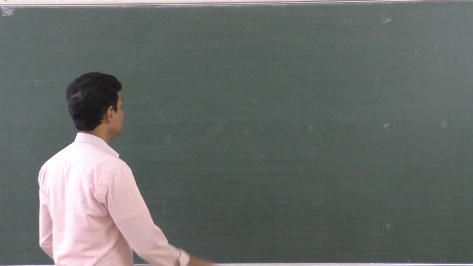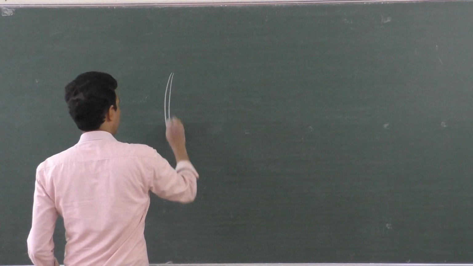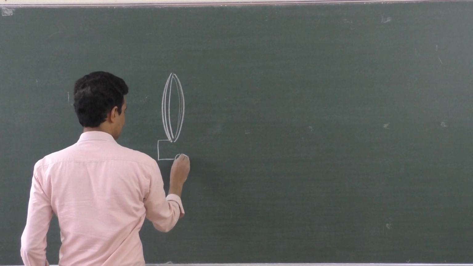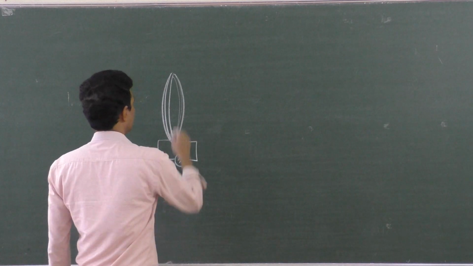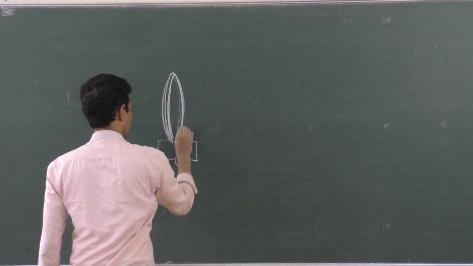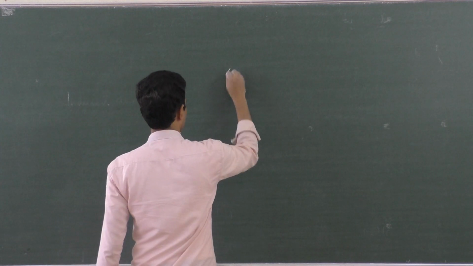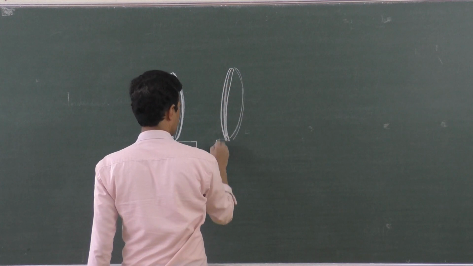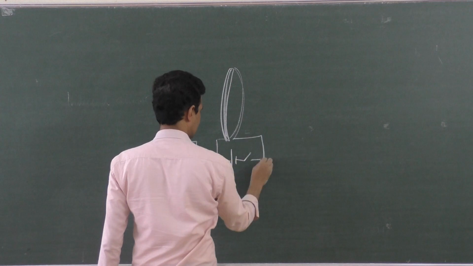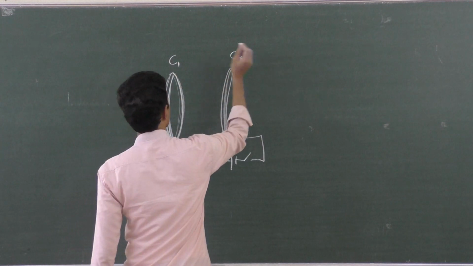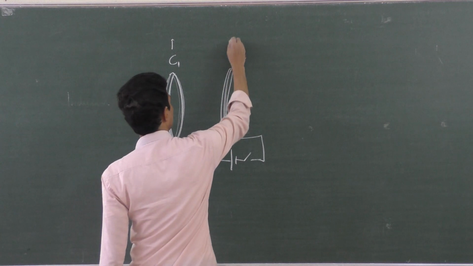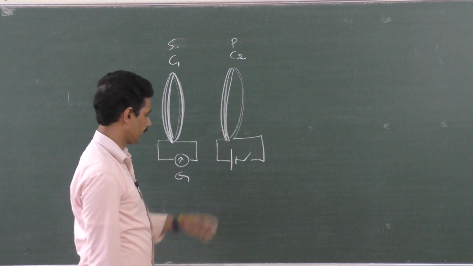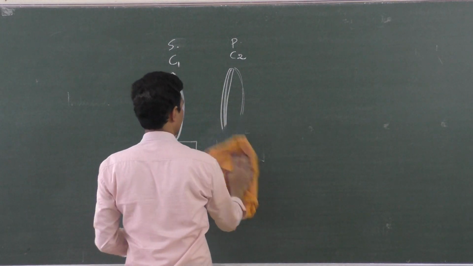That is better, right? You take a coil, and its other part is visible like this, and this contains a galvanometer as earlier. And here is another coil, and its other part is here with a battery and a key like this. Coil and coil, coil 1, coil 2. I can call this the primary coil and the secondary coil. That is also possible. This is the galvanometer. Instead of a magnet, I took a coil, that's all.